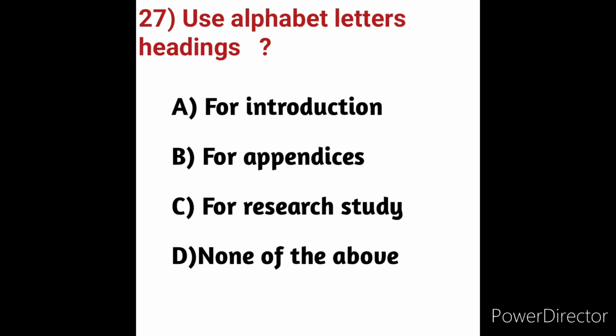Use alphabet letters for headings. Here we will use alphabet letters for the headings. We will see here the options. Option A for introduction. Option B for appendices. Option C for research study. Option D, none of the above. Appendices should be labeled in alphabetical sequence. For example, appendix A, appendix B and so on.